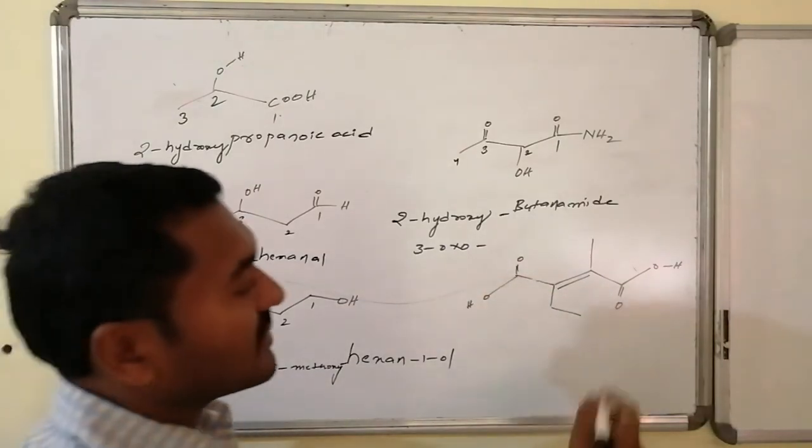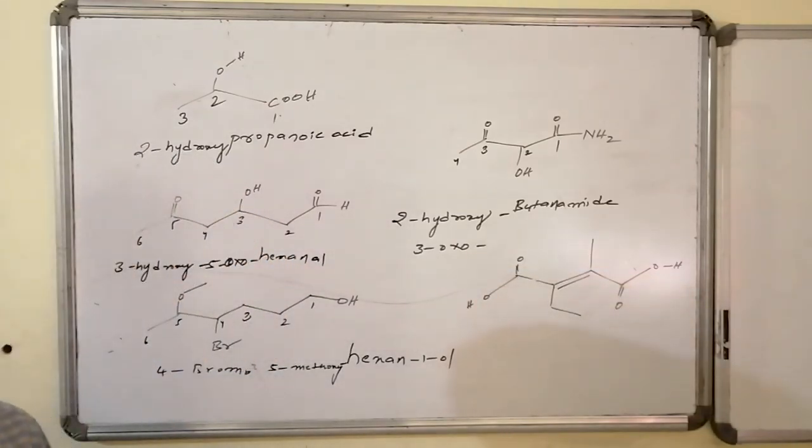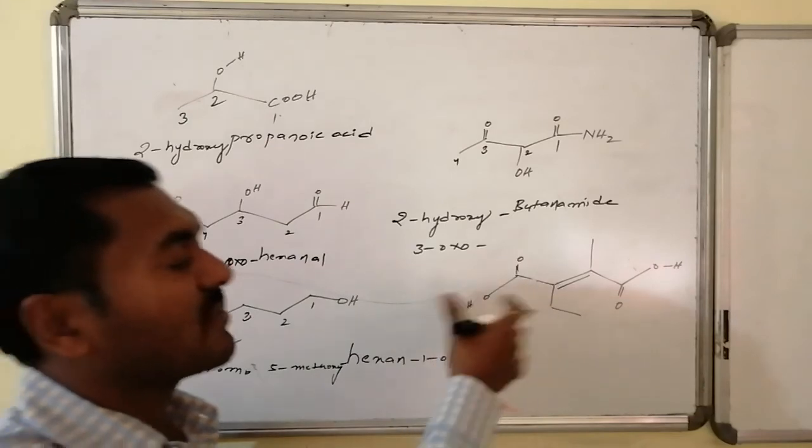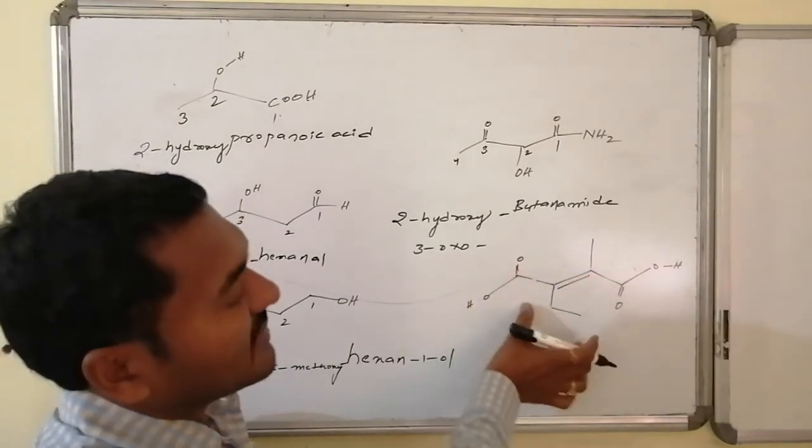Now come to this one. Acid is there, alkyl groups are there, another acid is there. For both acids we have to give equal priority. Equal priority implies from every direction it will be the same. So here ethyl is there and methyl is there.